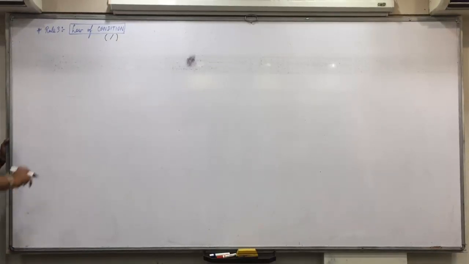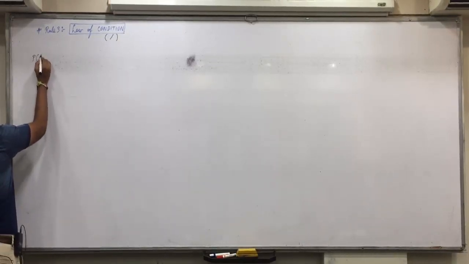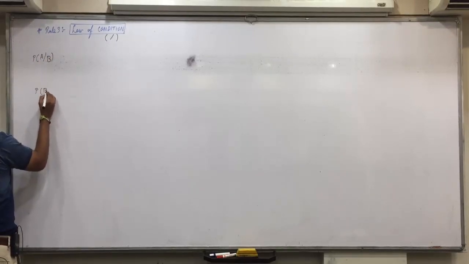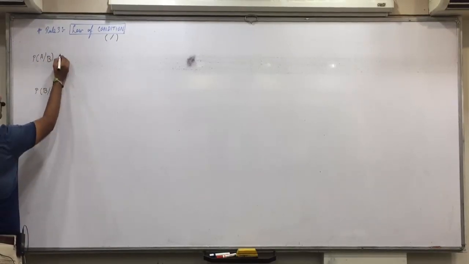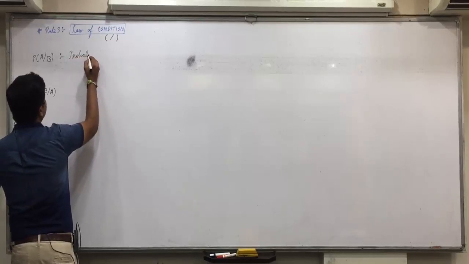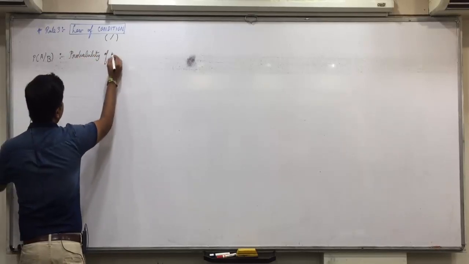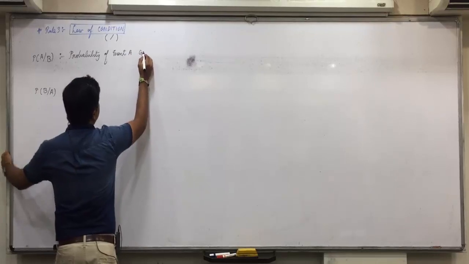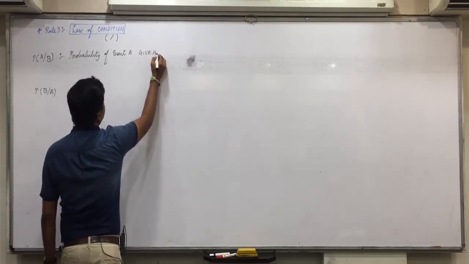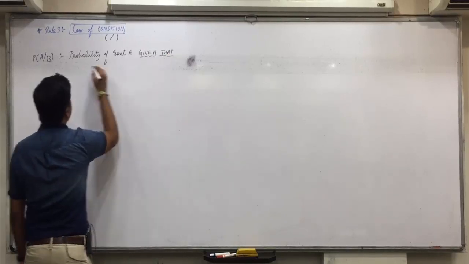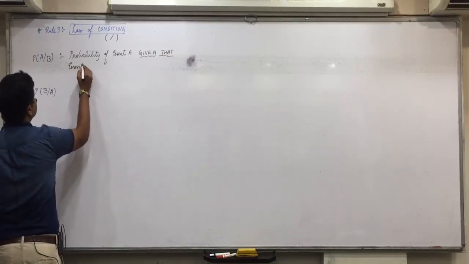And there are two conditional probabilities. One is A slash B. The other is B slash A. A slash B means probability of event A given that event B occurs.